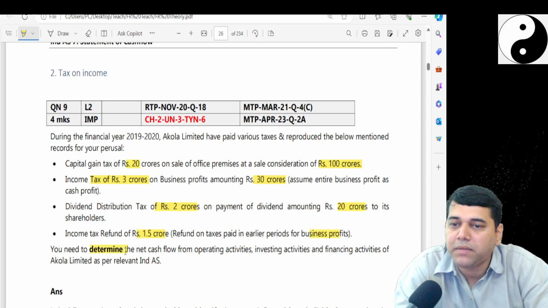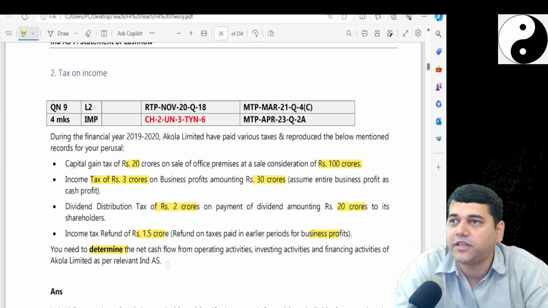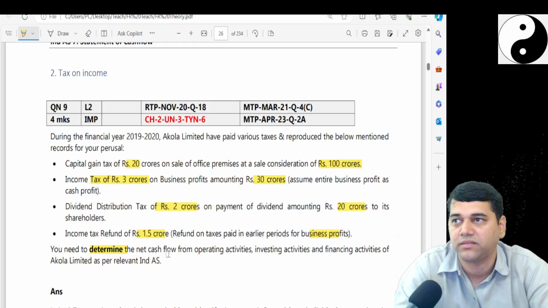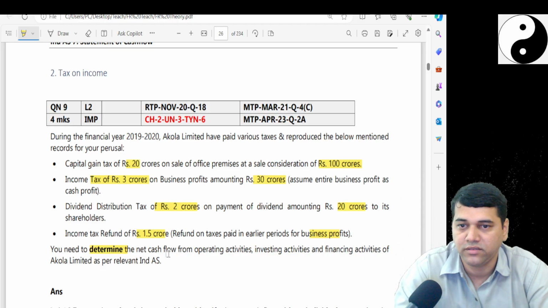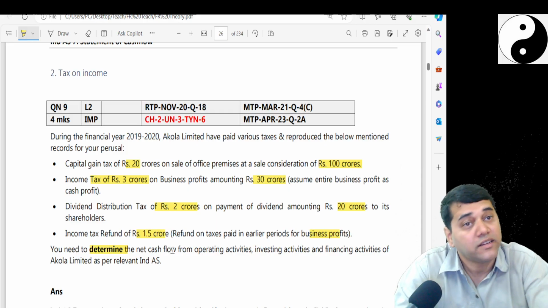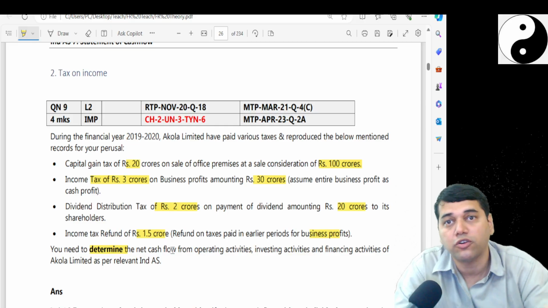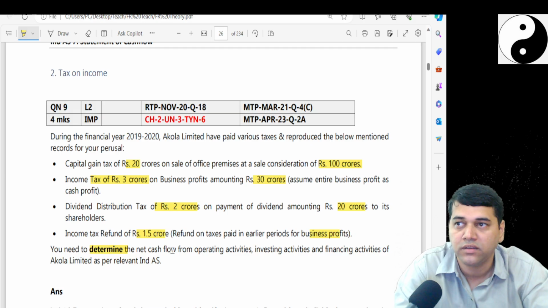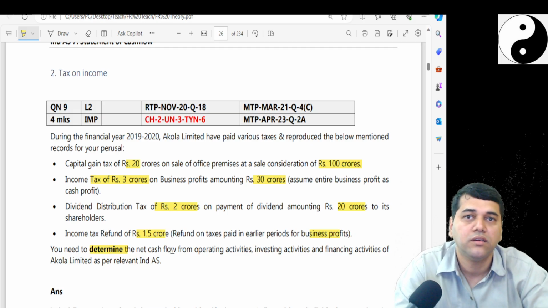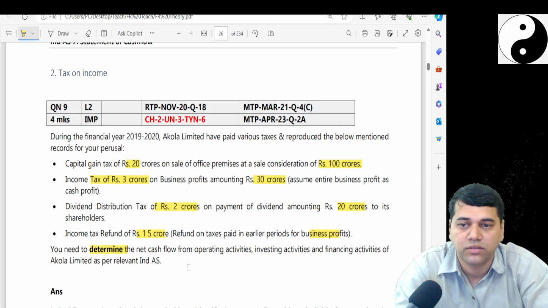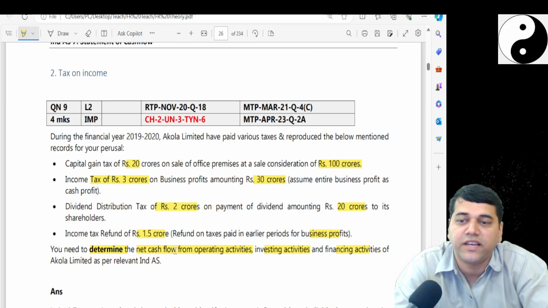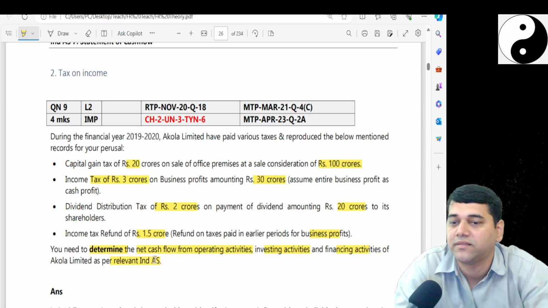You need to determine. What is meant by determine? Sure, there is no confusion. You need to tell very specifically what the standard says when it comes to taxes, the net, and that may include your calculations also. When you talk about determination, first you need to give the specific thing the standard says, and then you have to explain with the calculations. Cash flow: what is your net cash flow from operating, investing and financing activity as per relevant Ind AS?